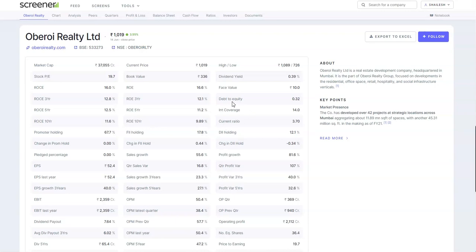If we look into the debt which is there on this company, debt to equity is coming out to be 0.32. So the debt is quite manageable, that is the company is not having a very huge debt on itself. If we look into the interest coverage ratio, it is 14, which is impressive. The current ratio is 3.7, which is also very nice, as the company is having surplus in its account. And the promoters holding is quite impressive, it is 67.7%.